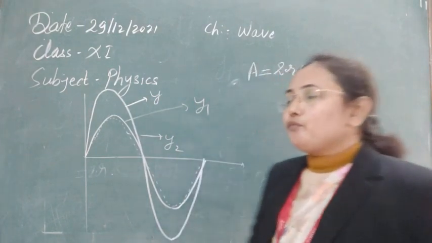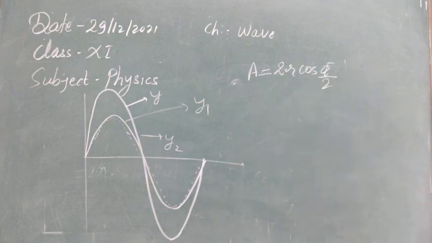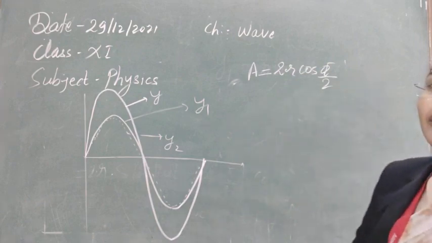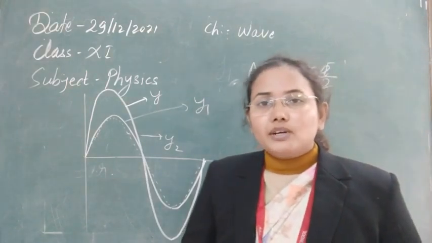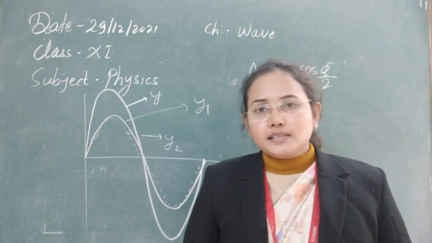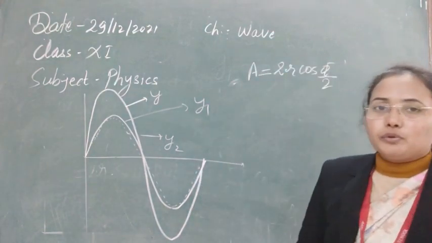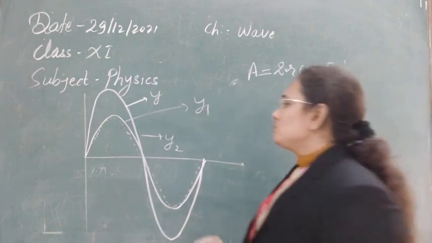So if phi by 2 has value 90 degree, or also we can say phi has value 180 degree. So if phi is equal to pi, then that time they will have the phase in such a manner the amplitude will become 0. Means after superposition the two waves will have 0 amplitude.